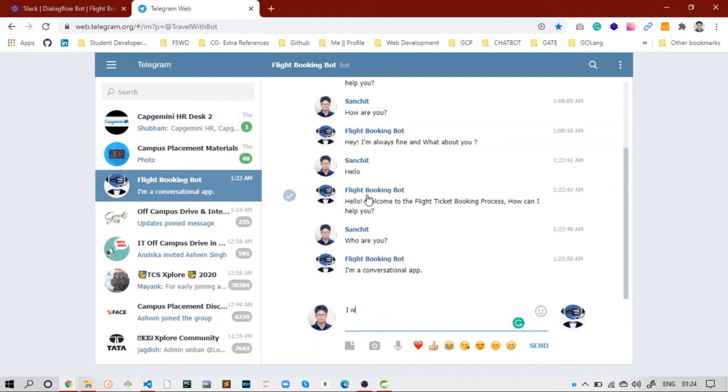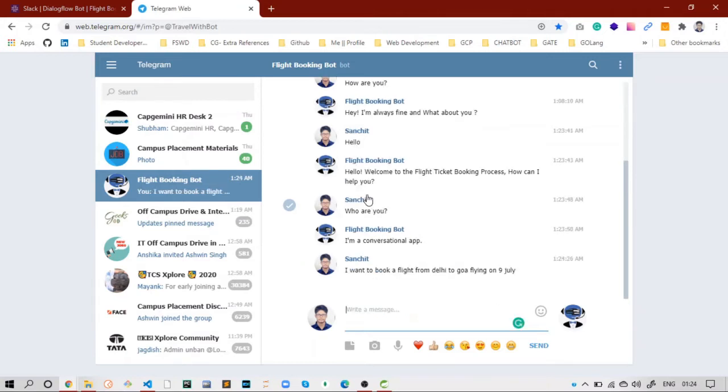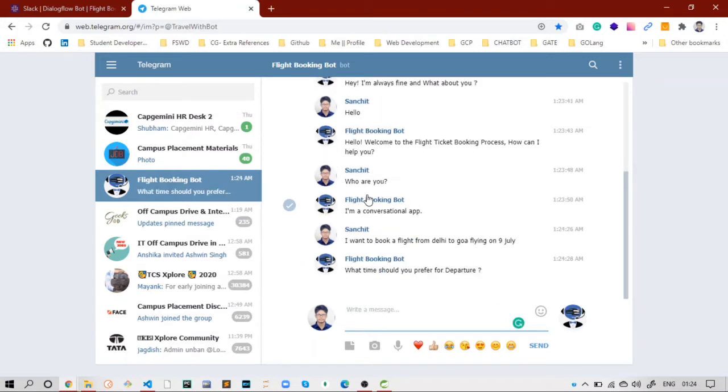I want to book a flight from Delhi to Goa, flying on 9 July. As you can see, I have provided the source, destination, as well as the date.